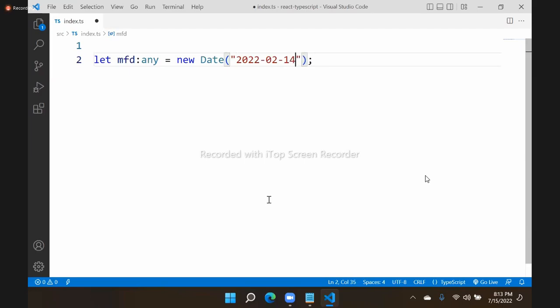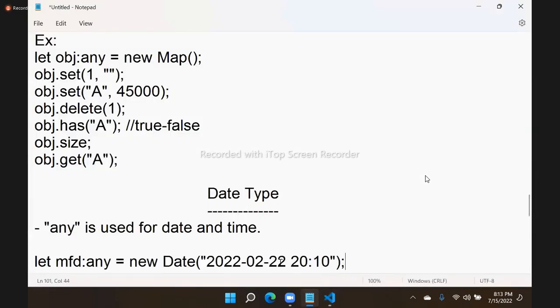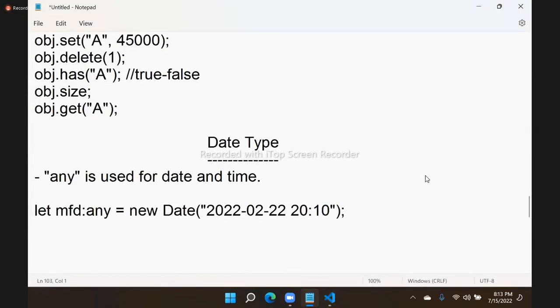Year, month, day format like this I defined here. Year, month, day. And time I have to give in a 24-hour format. Suppose 2010. That's how we need to configure date and time. So in order to store date and time values, you have to use any as type. There is no specific data type, we have to use any. And all date manipulations, date and time methods are same.